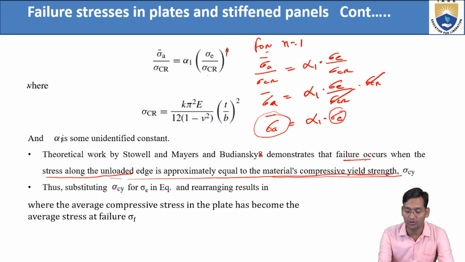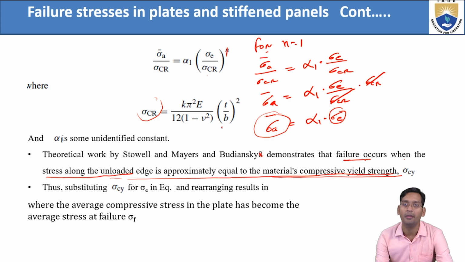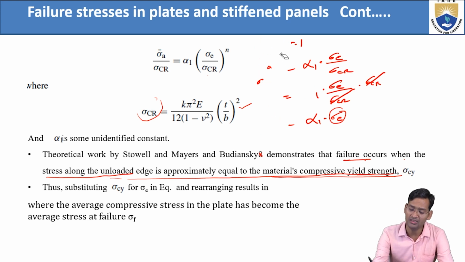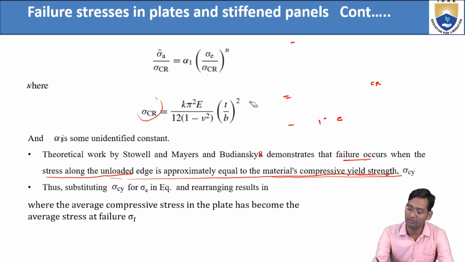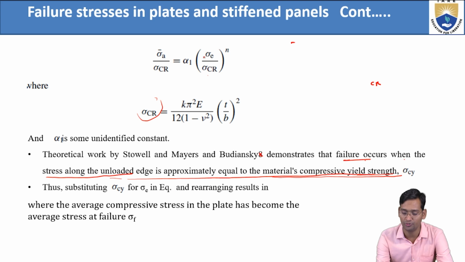So now sigma CR, the critical sigma, in the previous video we derived that one. That is K pi square E by 12 into 1 minus mu square into T by B square. This we already derived, sigma CR. We can use it here for n, that is for the non-linear one. For the linear one, n will be equal to 1, and for that I just derived it here. Thus, substituting sigma CY for sigma E in the equation here. So wherever sigma is there, substitute in terms of sigma Y.